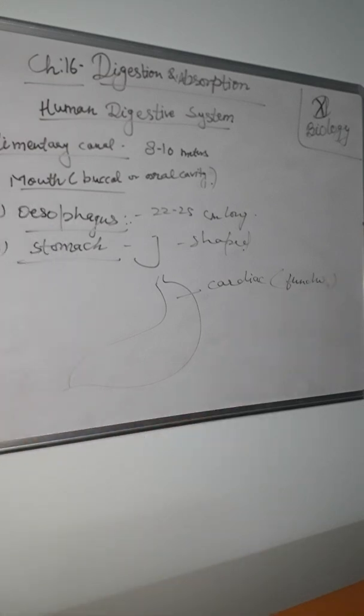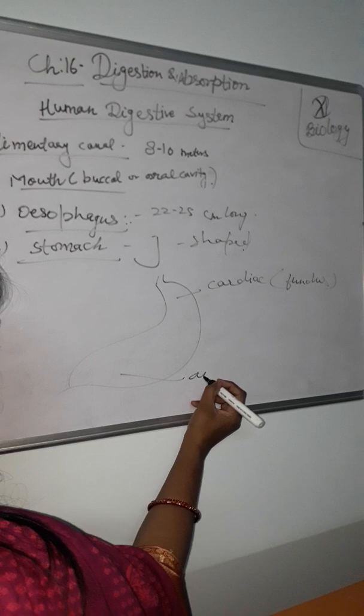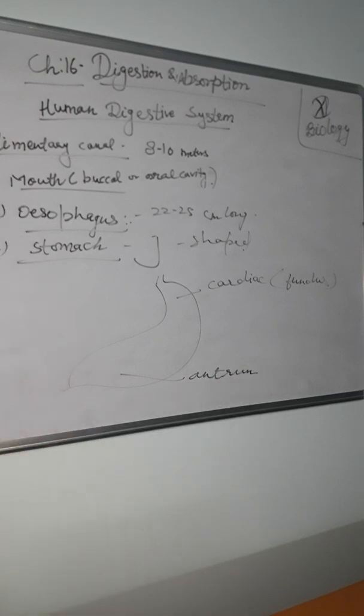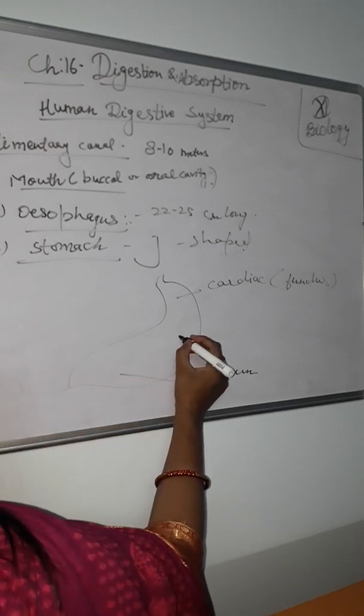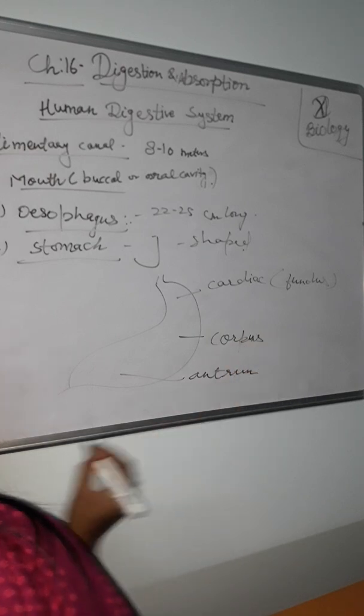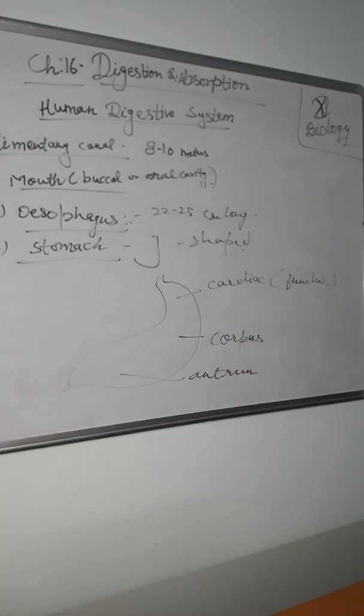And the second part is the middle dome-shaped part, the body, and the distal part is the pyloric region or antrum. So the stomach has two ends and a body. This one is the body, called the corpus, or body of the stomach, and this is the pyloric sphincter, called the pylorus.